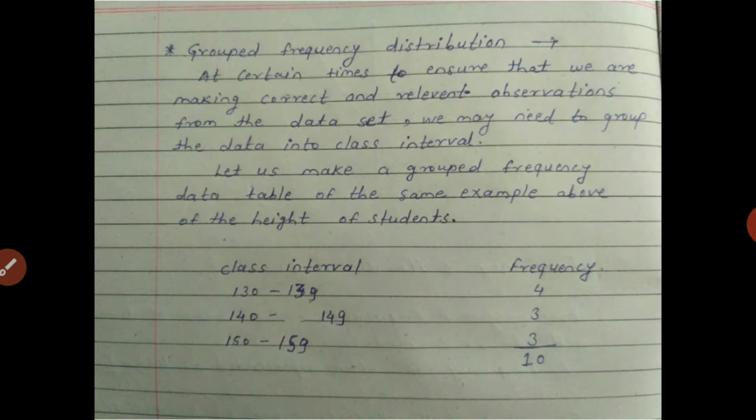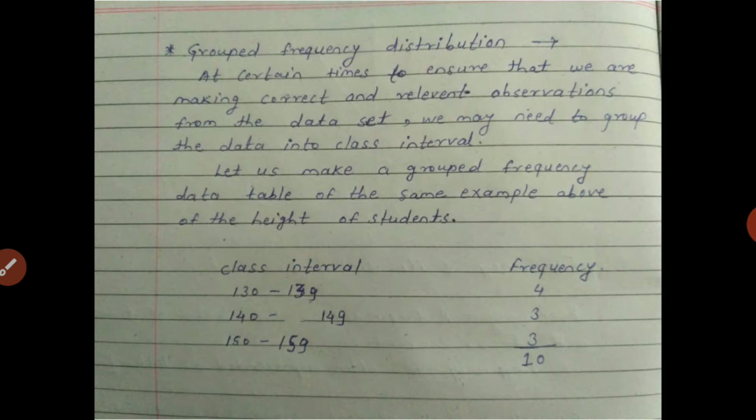We have two columns, class interval and frequency. Four students have a height between 130 and 139 centimeters, three students have a height of 140 to 149 centimeters, and again three students have a height of 150 to 159 centimeters.